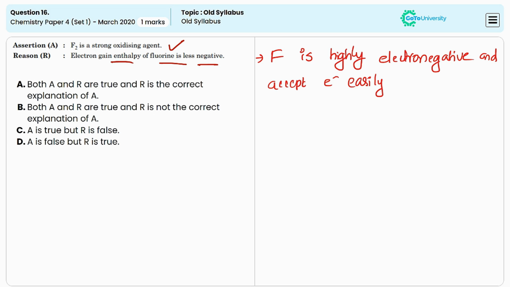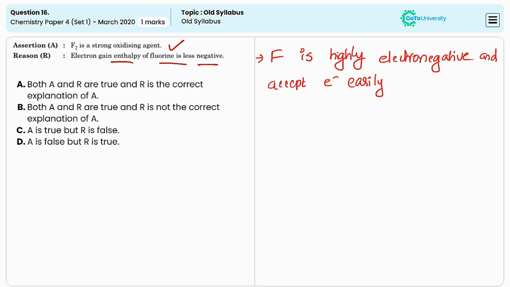The less negative value of fluorine is due to the high electron-electron repulsion in its small and tightly packed 2p orbital. When a fluorine atom gains an electron, the added electron experiences significant repulsion from the electron already present in the orbital, which partially offsets the energy released by the electron gain. As a result, while fluorine still has a high electron affinity, it is less negative than that of some other